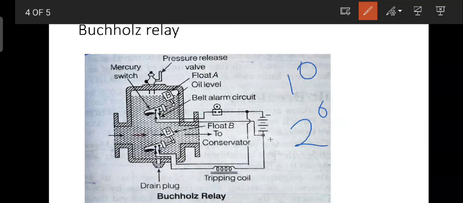In both the windings, if a fault occurs, then the winding is heated and the oil will be heated simultaneously. Then there is vapor formation in the oil, and that vapor comes to the Buchholz relay. There are two circuits, one is the alarm circuit and the other is the tripping circuit.